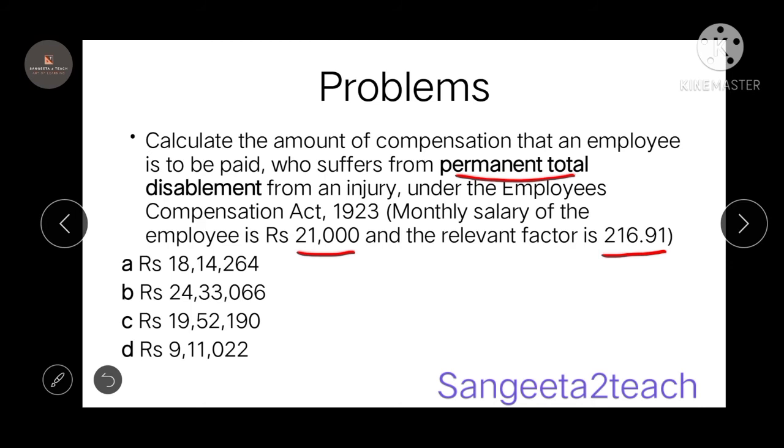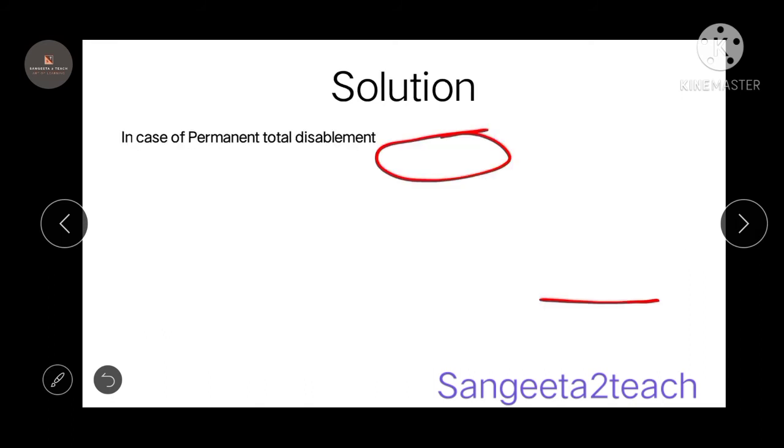So my dear friends, the first type we are going to see is permanent total disablement. What do you consider for permanent total disablement? You consider 60% of the monthly wage into relevant factor. The monthly wage here is 21,000, which is greater than 15,000, so I'm going to consider the monthly wage as 15,000 only. Whenever the monthly wage is higher than 15,000, we consider 15,000 as the wage ceiling, and into relevant factor. When you do that, there is some number. That number or 1,40,000, whichever is higher, we are going to consider that particular number.